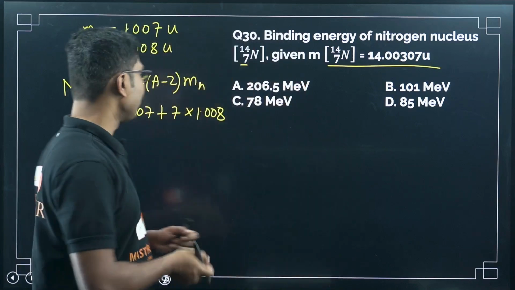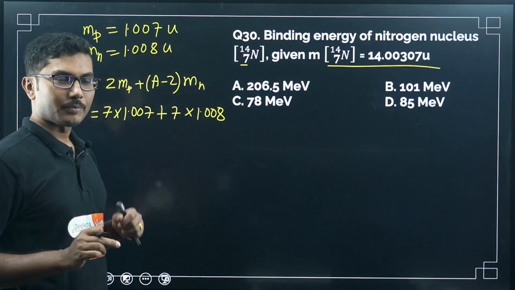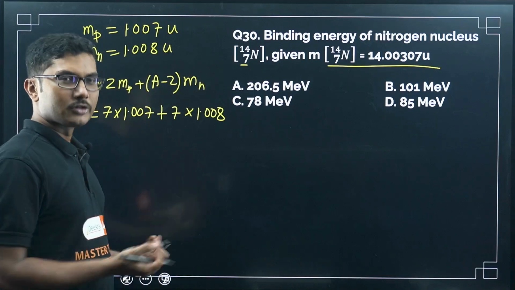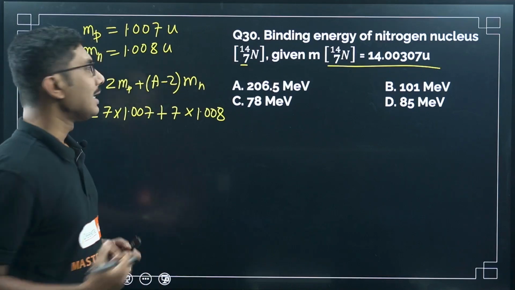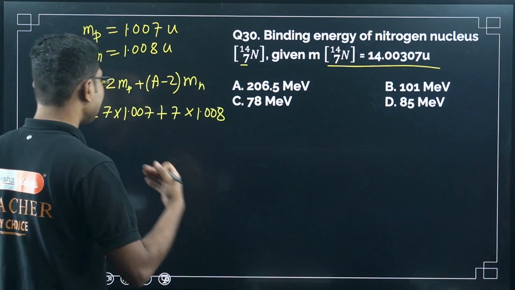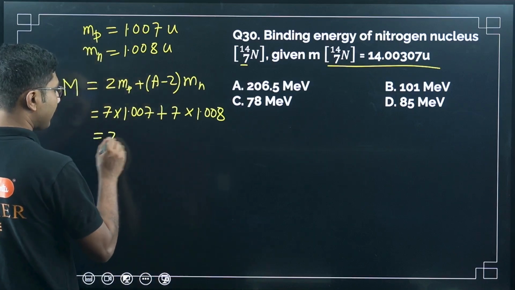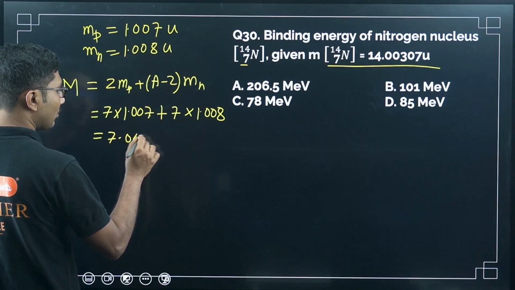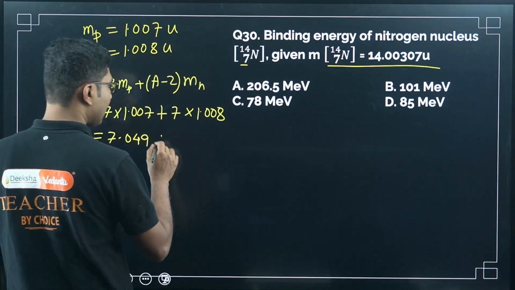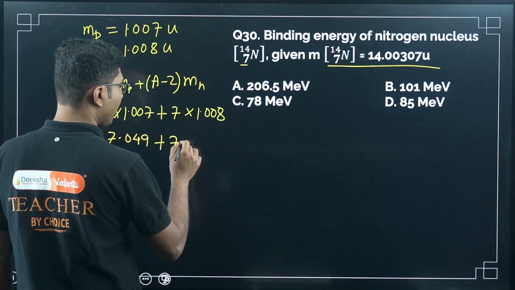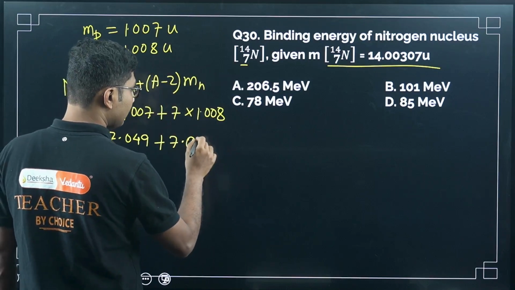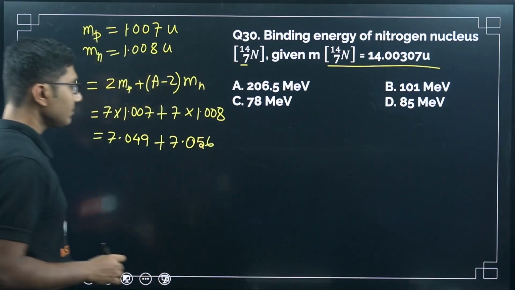I know most of you will start multiplying 7 times 1.007 plus 7 times 1.008 and you will solve it. But those who are a little bit weaker in the class, for them I am explaining this as much as possible. So 7 times 7 is 49, so 1 we will shift to this side, right? 7 ones are 7.0, 7 eights are 56.